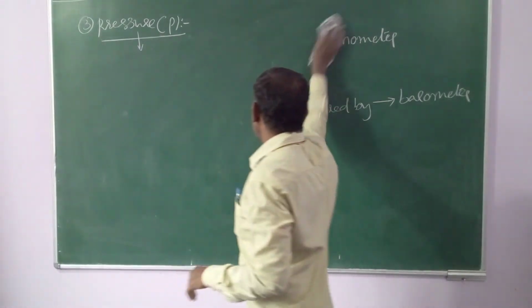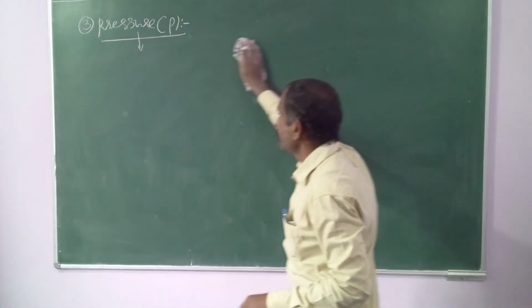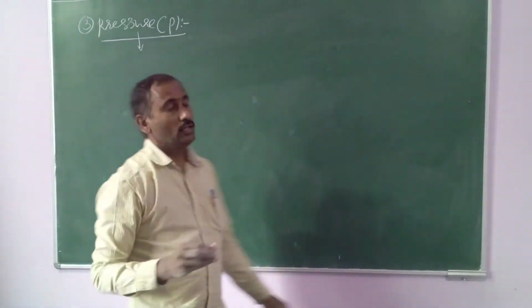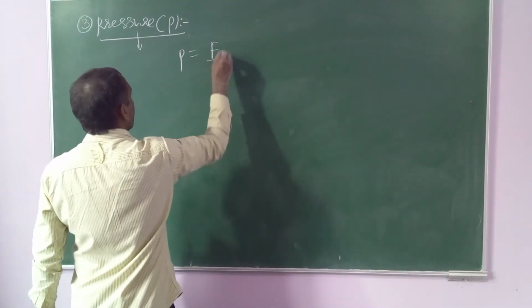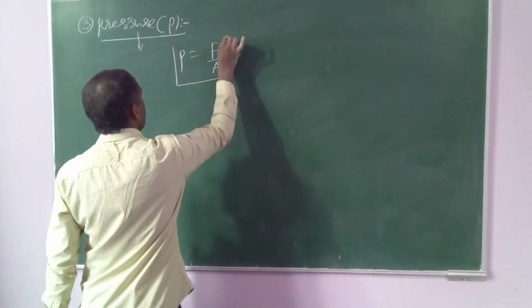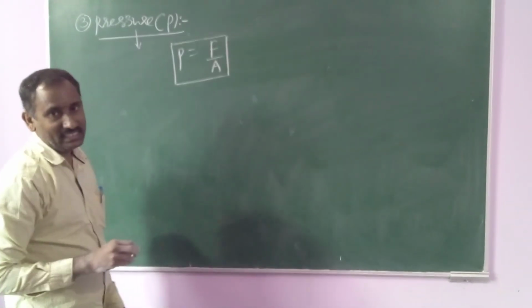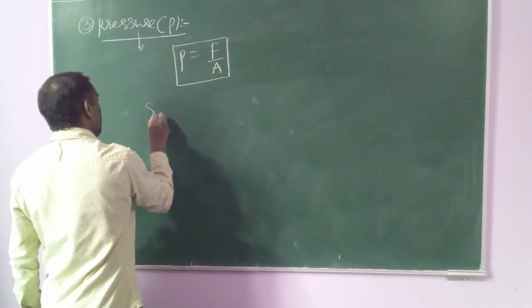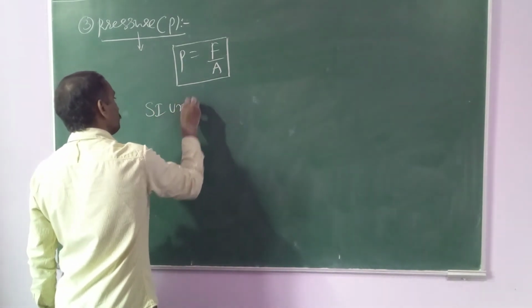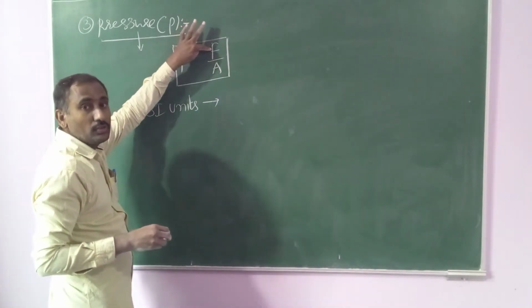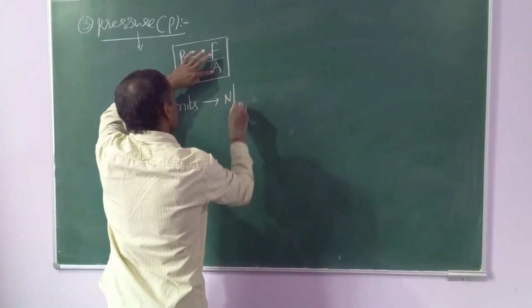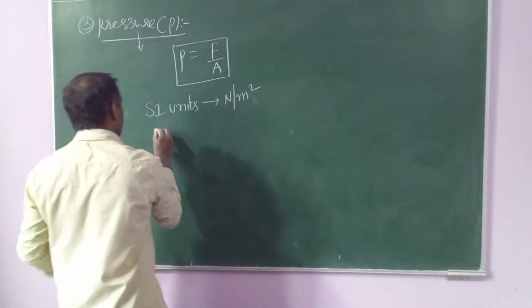In physics we studied pressure is nothing but force acting on the unit area. So pressure P is nothing but force acting on the unit area. P equal to F by A. So the SI units of pressure: force units newtons, area units meter square, Newton per meter square.